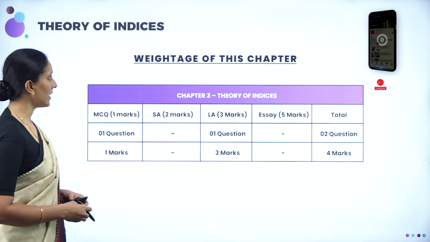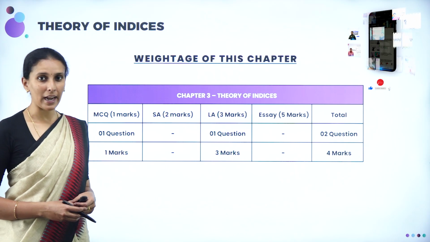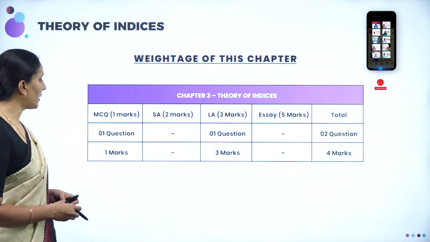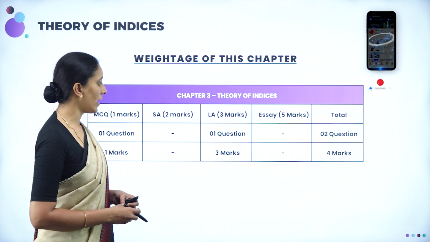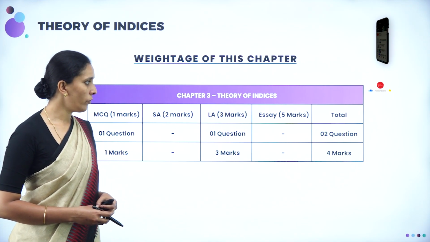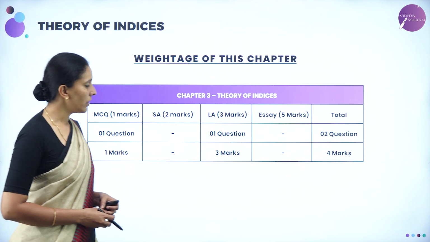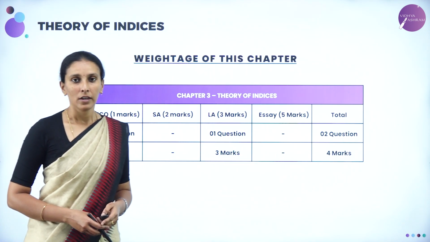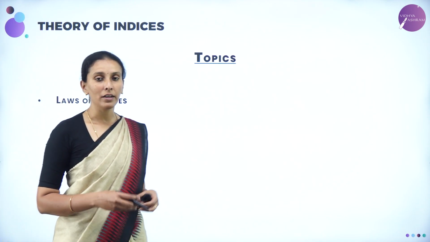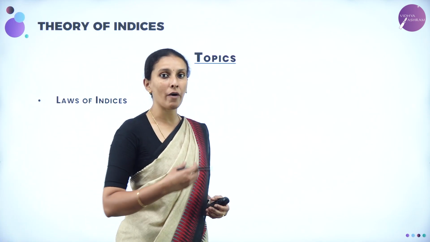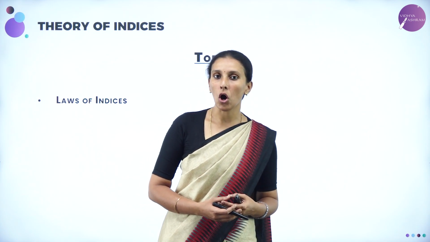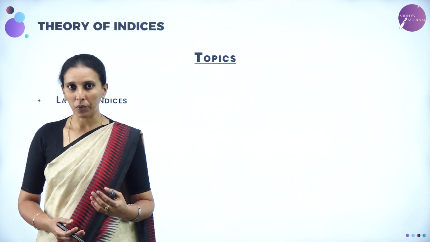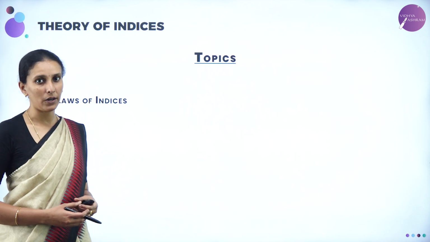Before that, let us see the weightage of this chapter for this academic year. From the chapter Theory of Indices, you can expect one multiple choice question and one long answer, a 3-mark question. So overall, in the question paper, you will be having 2 questions from this chapter, overall 4 marks. So theory of indices is a basic concept which you have already learned about, the laws of exponents. So here also we revise all the laws of exponents and we'll take a few problems related to it.